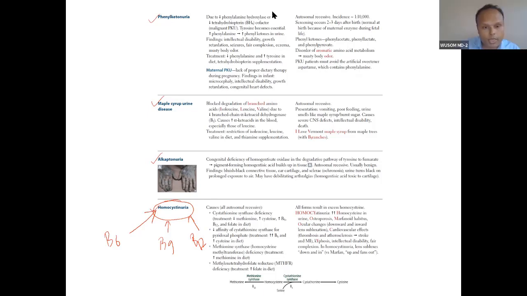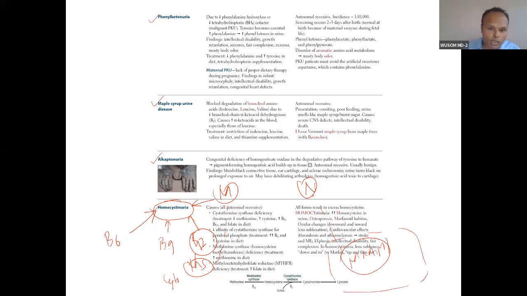So B6, B9, and B12, these are the vitamins associated with homocystinuria. And what enzyme is associated with homocystinuria? We have already told you, methionine synthase is involved with this, and methionine synthase is a cytosolic enzyme. The second is the megaloblastic anemia function of vitamin B12, which is related to methylmalonyl mutase, a mitochondrial enzyme.